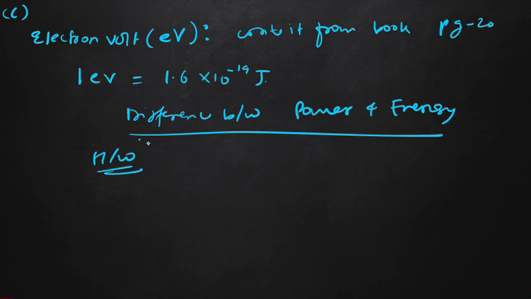Now we have different kinds of energy. First one is mechanical energy, then heat energy, light energy, sound energy, magnetic energy, electrical energy, chemical energy, nuclear energy, like this. So kinds of energy. If you see the book, the first one is mechanical energy.